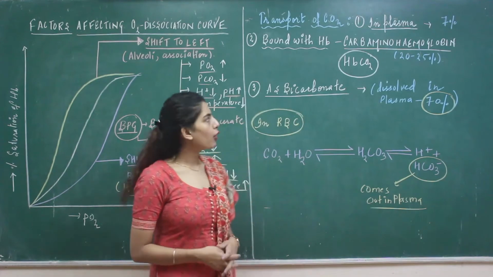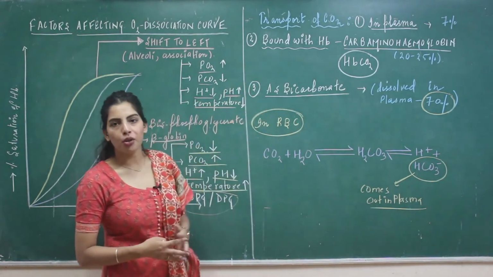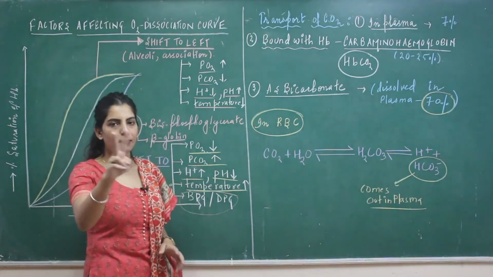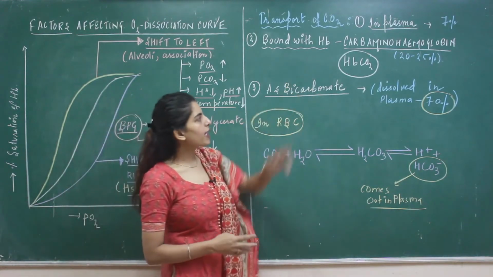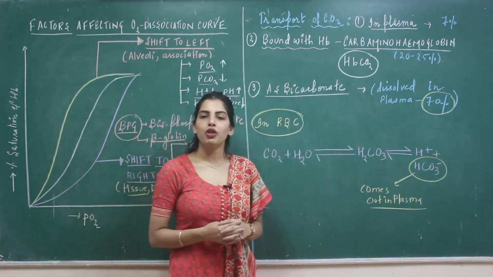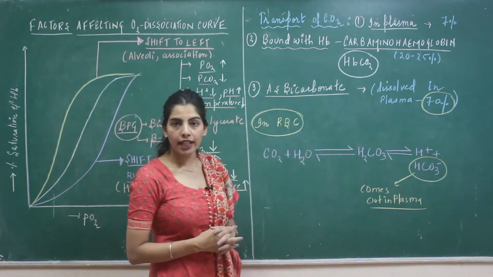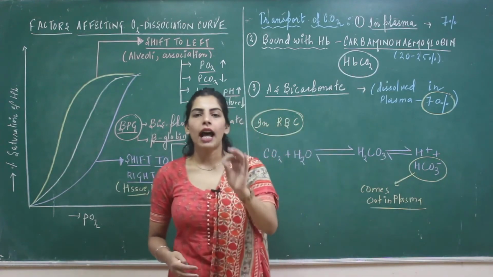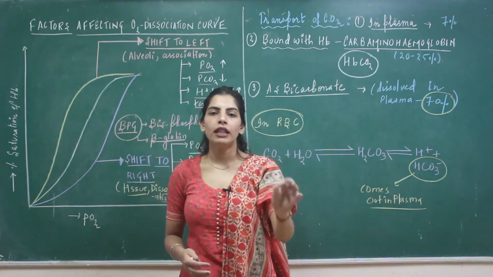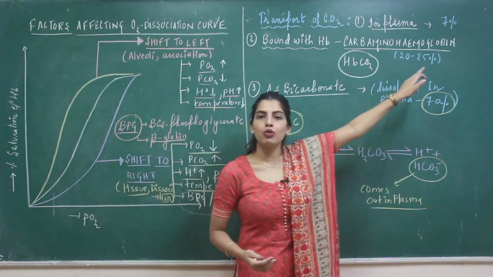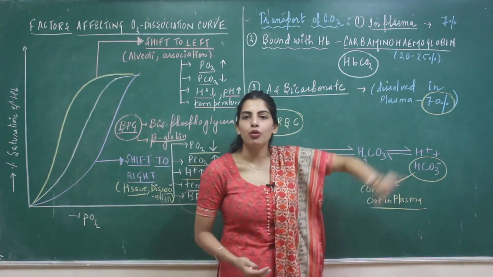Now talking about the transport of CO2. Unlike oxygen, which was transported in two forms, CO2 is transported in three states. Number one, directly diffused into your blood plasma is 7%. Bound state with hemoglobin, students, is known as carbaminohemoglobin, not carboxyhemoglobin, which is 20 to 25% HbCO2.